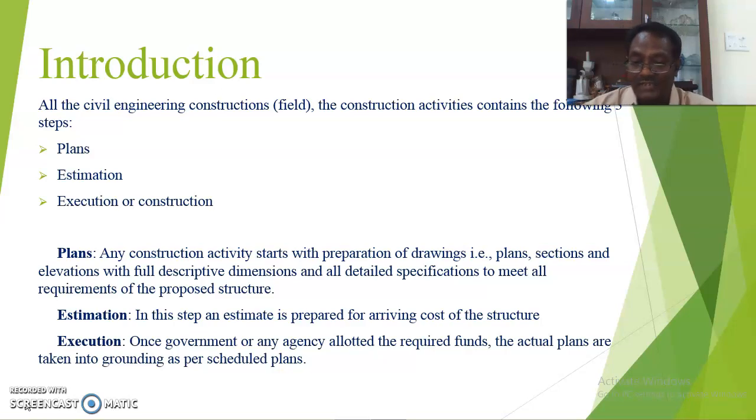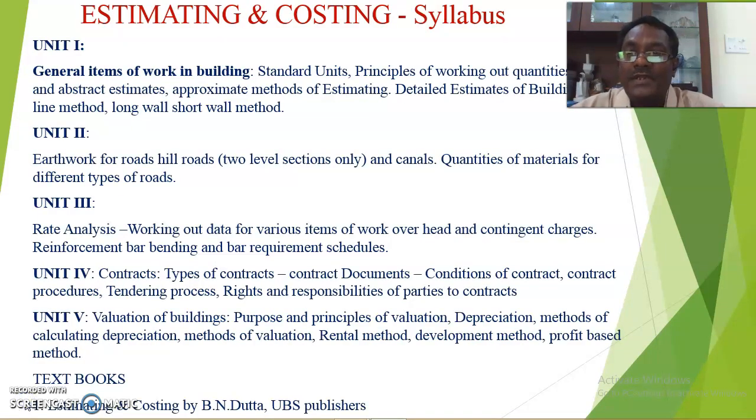Next, number 3, execution. Once the government or any agency allots the required funds, the actual plans are taken onto the ground as per the scheduled plans. Once the government accepts the project or the structure, they provide some funds to complete your structure. That is called execution. Our estimating and costing course has 5 units.